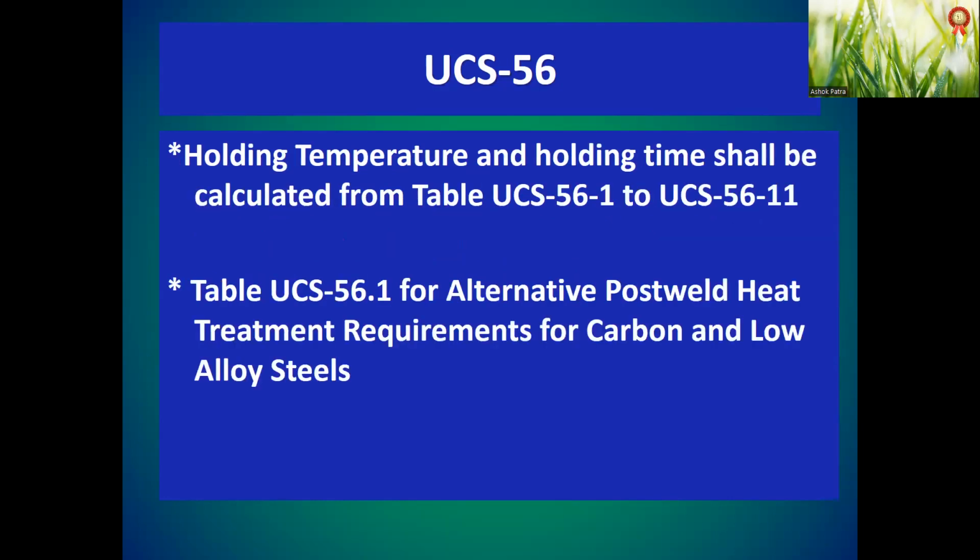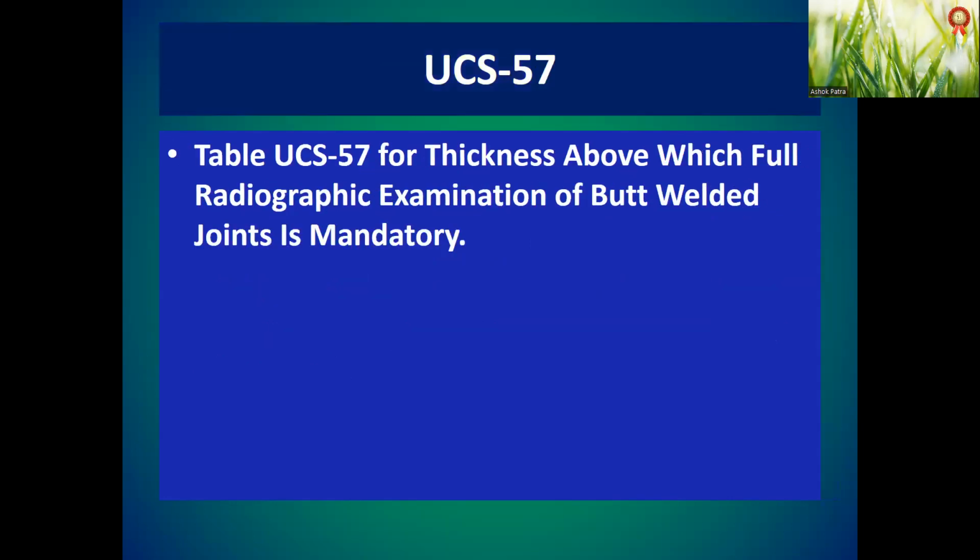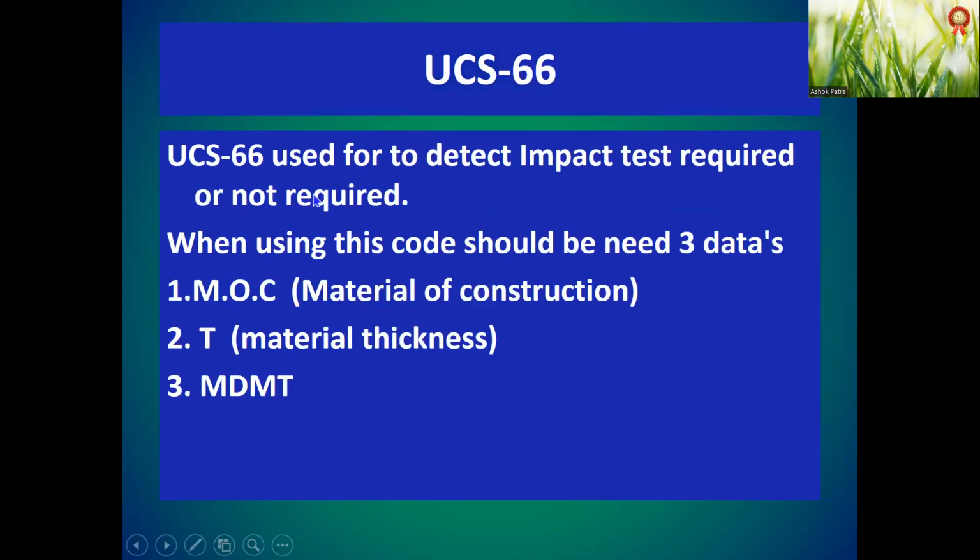Holding temperature and holding time shall be calculated from Table UCS-56.1 to UCS-56.11. Table UCS-56.1 is alternative post-weld heat treatment requirement for carbon and low alloy steels. Table UCS-57 is for thickness above which full radiographic examination of butt welded joints is mandatory. UCS-66 is used to determine whether impact test is required or not required.